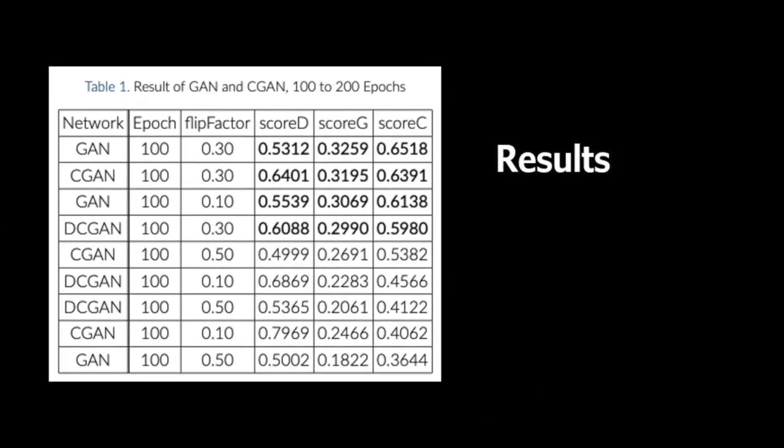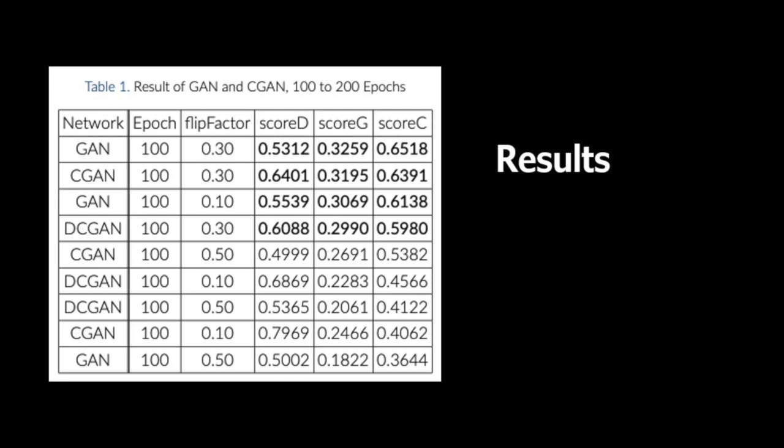Table 1 presents the results obtained considering generator, discriminator, and combined scores for 100 epochs with different flip factors. The flip factor parameter is used to define the fraction of real labels to be inverted in the training of the discriminator. This way, it adds noise to the real data to improve the learning of the discriminator and the generator. In our experiments, the best combined score for the GAN network was 0.6518, with a good value for the discriminator and the generator scores. The discriminator had 0.5312 as a score, and the generator had a 0.3259 score.